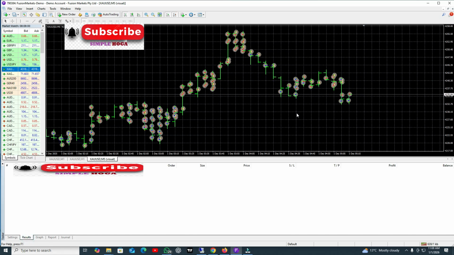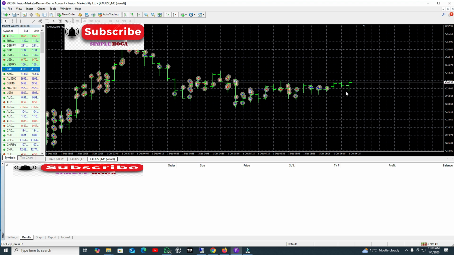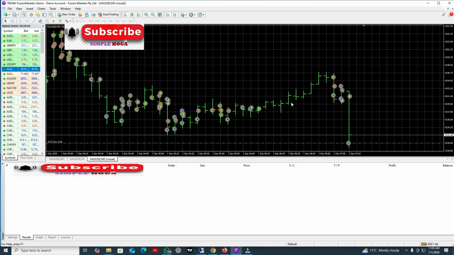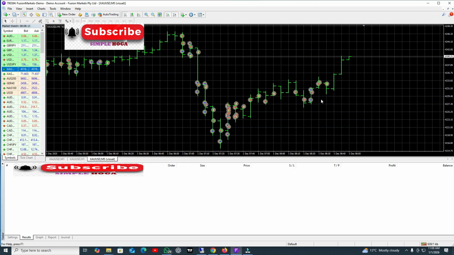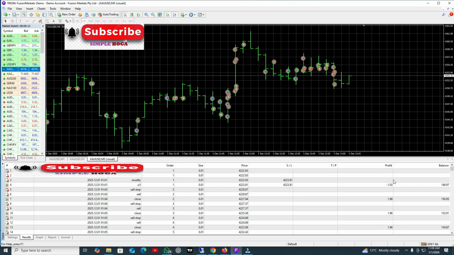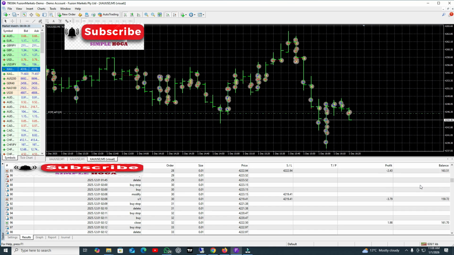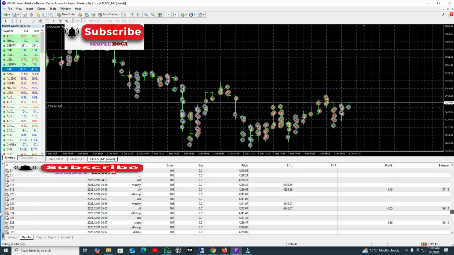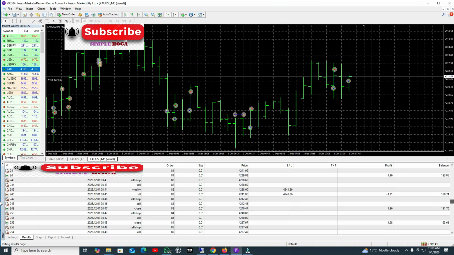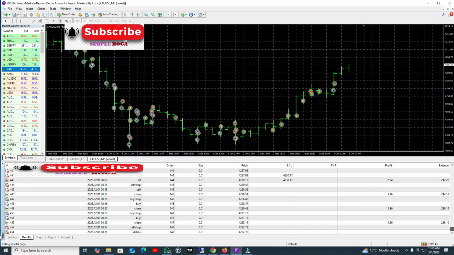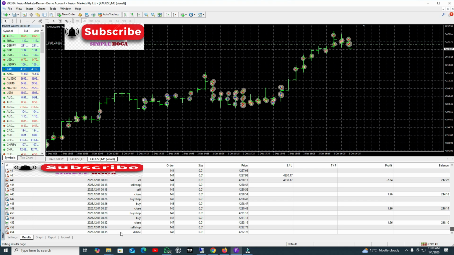You need to focus on one thing here, very important. It will not hold the trade for a long time. Here you can see it is opening and closing the trades immediately. Here you can see we started the bot with $150. We started the bot on 1st December 2025.